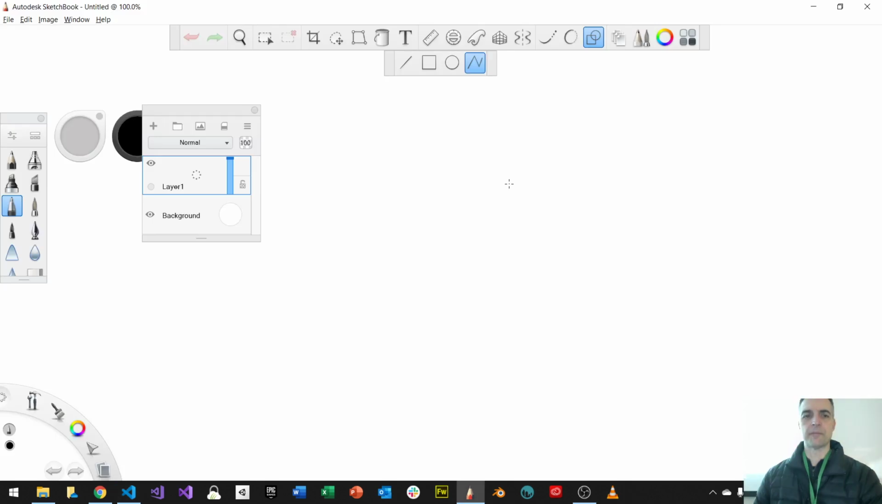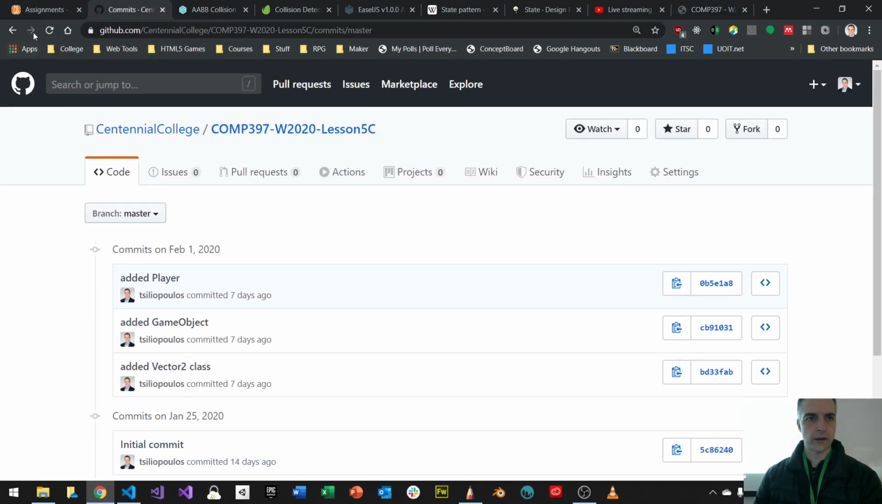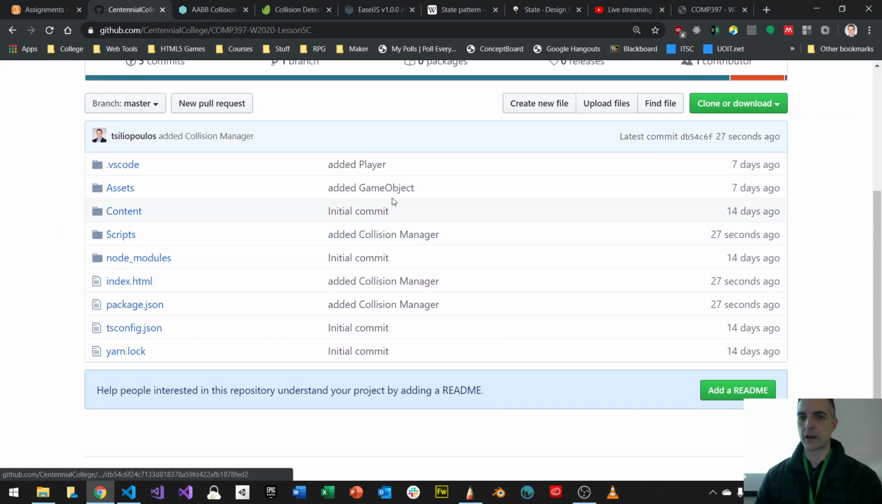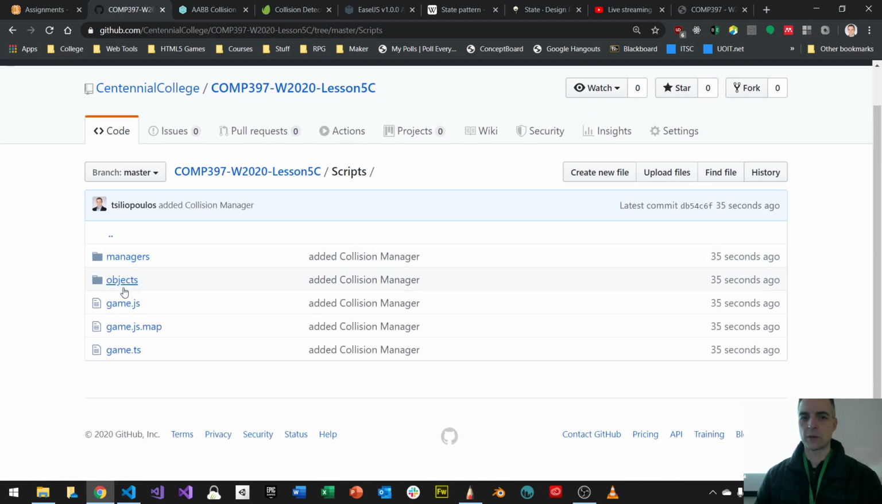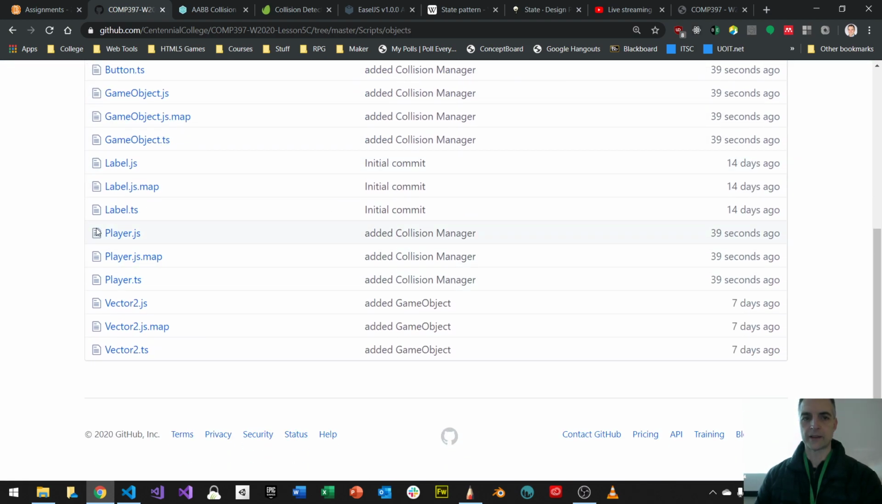And now that we did that, we can see on GitHub, here's our GitHub. If I refresh, we're going to see another thing today, right? Collision manager. If I go to my code, you can see everything here. This is all my collision managers here. You can see that latest commit affected my package.json. It also affected my scripts. And which scripts did it affect? Game and objects. You can see that it affected button and game object, as well as player. Those are the places where I made my changes. So lots and lots of changes.